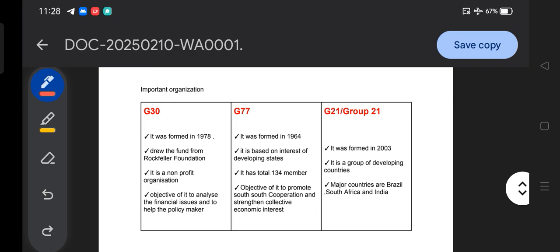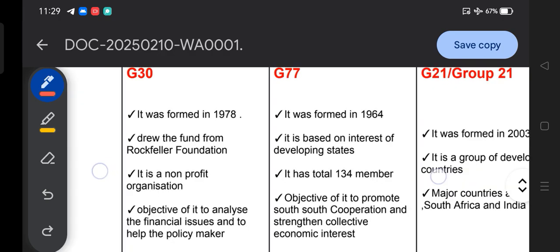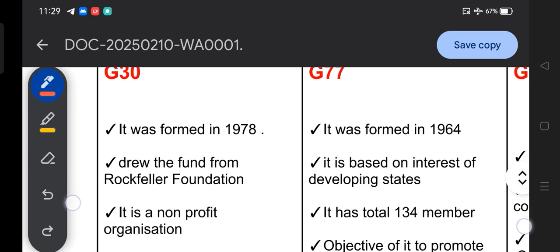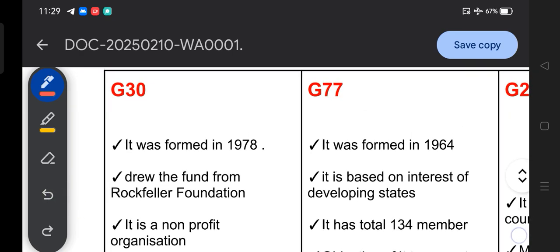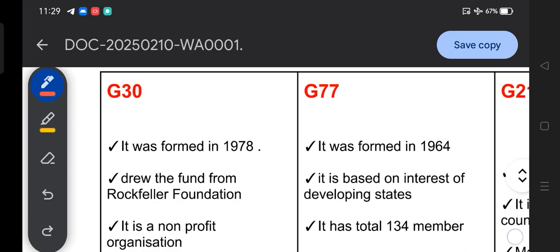You must know about the G20, and all of us know that name, but there is another organization called G30. Probably a question may be raised: what does G30 mean and in which year was it formed? So my dear friends, G30 was formed in 1978. It's a very important fact, do remember.